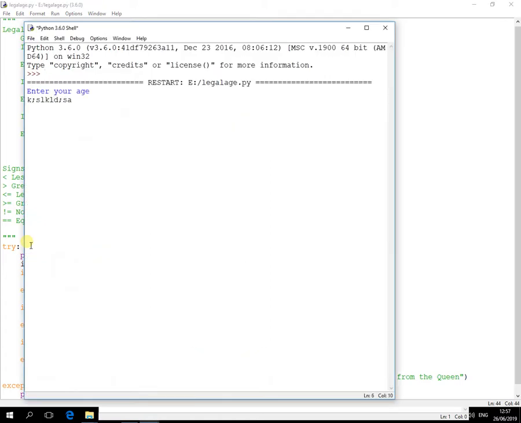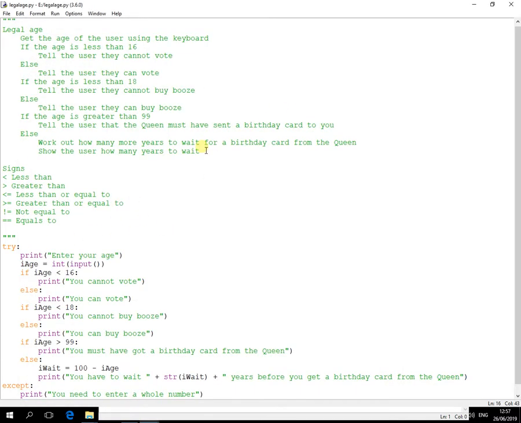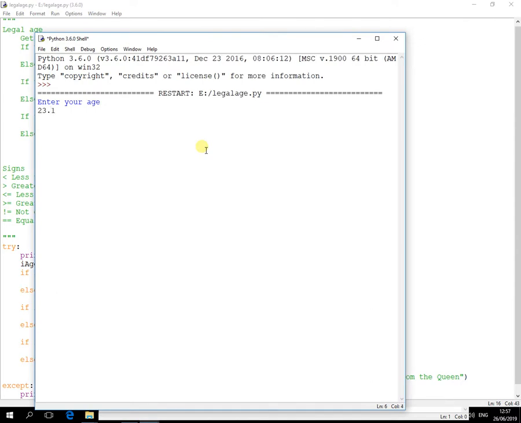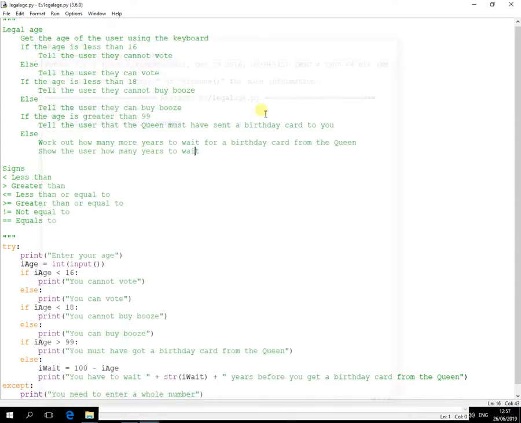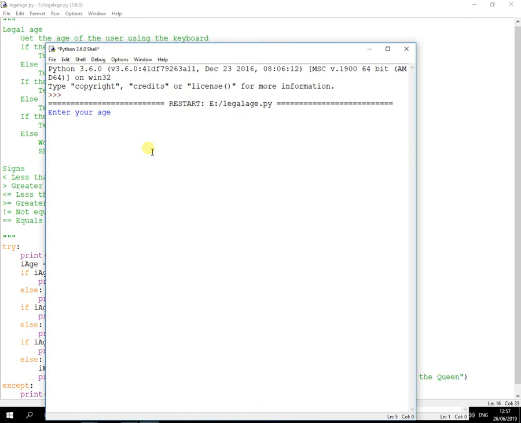So try some mess, doesn't work. But it does come up with the error message. And then try a floating point number. Doesn't work. And of course it will still work with an actual proper whole number. You're 78. You're waiting 22 years before you get the card and the queen. You're allowed to buy booze and you've been voting for years.